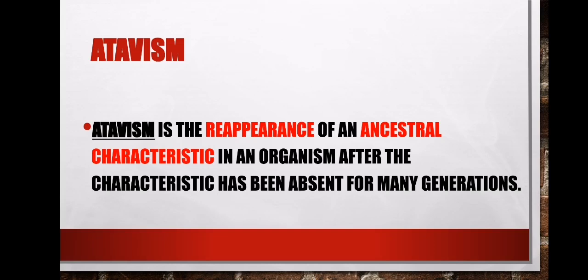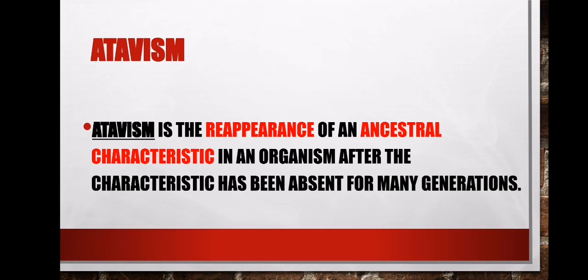So what you have to understand here, people, is that the character is overcome. Then when the parents mate, the offspring do not show that characteristic. Generation after generation, that characteristic does not appear.